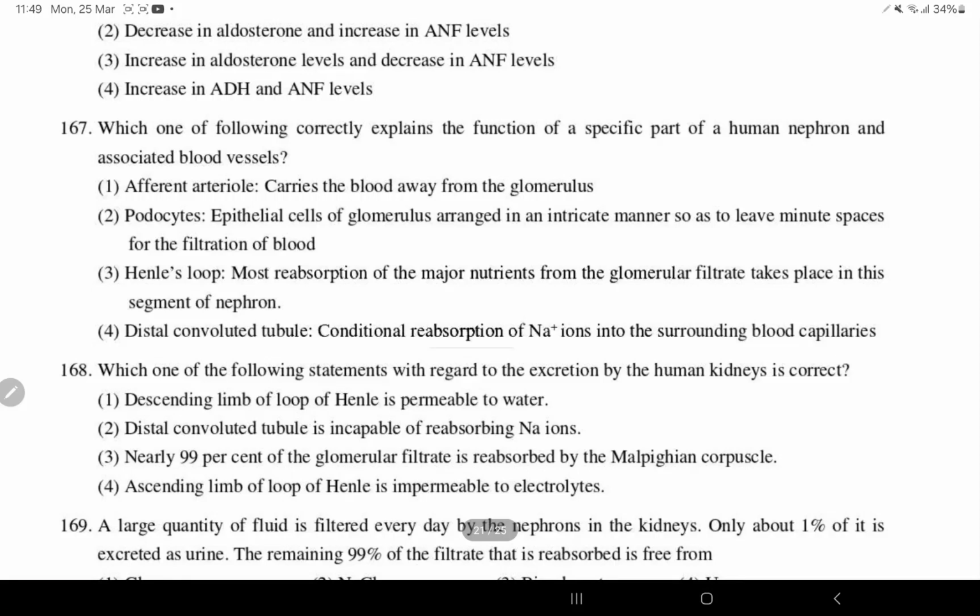So the afferent arteriole carries blood towards the glomerulus, not away, so this is wrong. Podocytes are the epithelial cells of the glomerulus arranged in an interdigitating manner so that they leave minute spaces for filtration. So this is right. Loop of Henle: most reabsorption of major nutrients from glomerular filtrate takes place in this segment, no. Distal convoluted tubule: conditional reabsorption of sodium into the surrounding capillaries. So the correct answer is option 4.